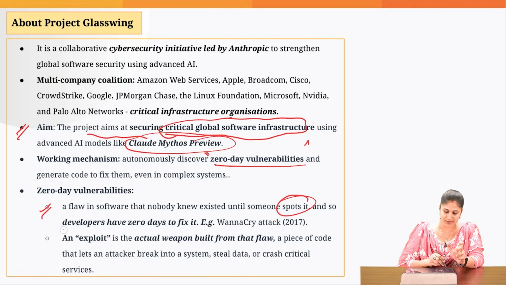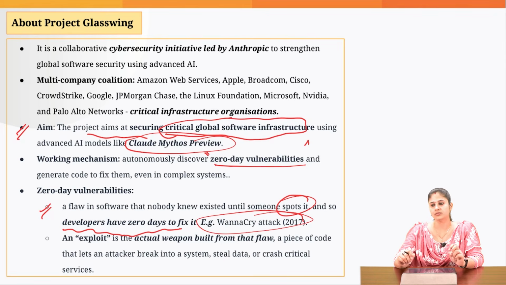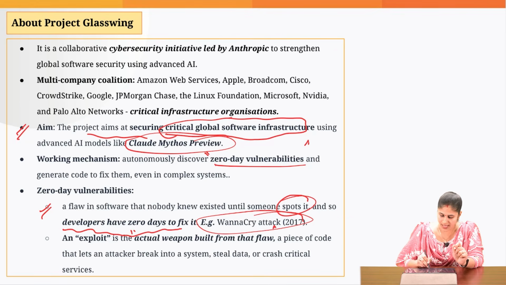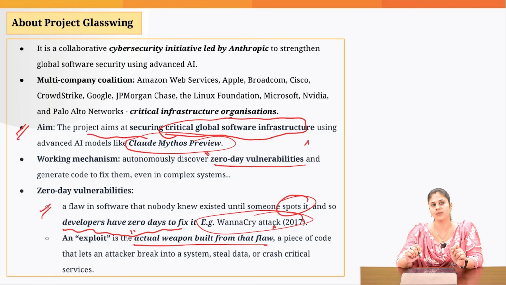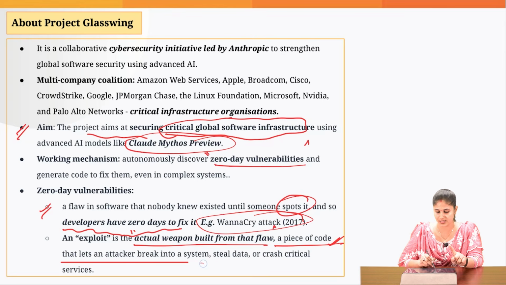And this gives developers very little time, zero days, to fix it. For example, the WannaCry attack in 2017. The attackers find some glitch in the software code and, using that, develop an actual weapon built on that flaw to attack that particular software, which is basically a piece of code that lets an attacker break into a system, steal data and crash critical services.